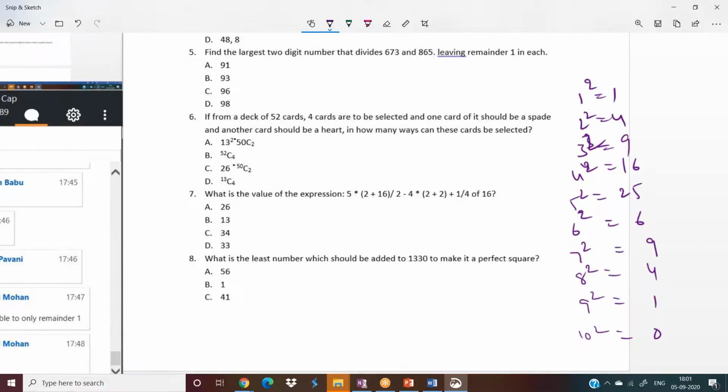Done. Can you see the squares of the first 10 numbers on the right side?